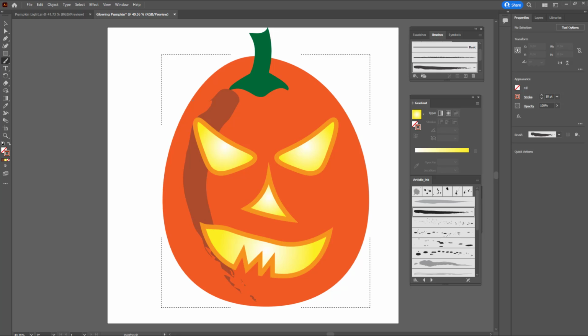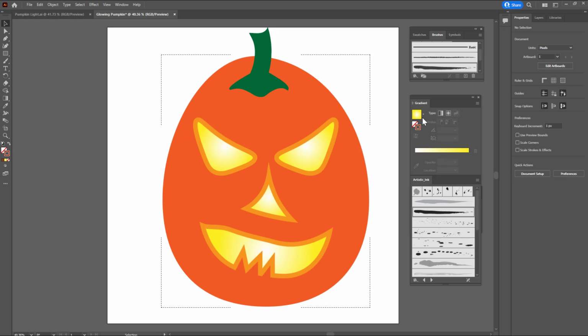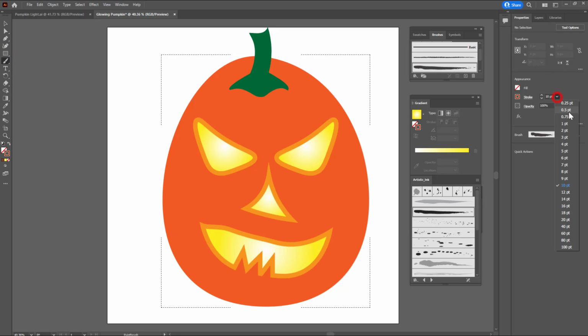Okay, so 10 is way too big. I'm going to do Control Z to undo that and go back to my brush tool, and let's try setting this to size 3.